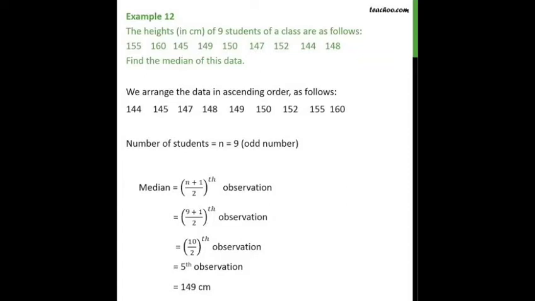So the formula says the median equals the (n plus 1) upon 2 th observation. So in place of n you have to write 9, that is 9 plus 1 upon 2, that is 10 upon 2, that is the fifth observation. So from the above data arranged in ascending order, find the fifth observation, that is 149. The 149 is the value of median.